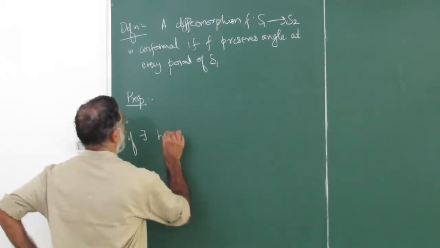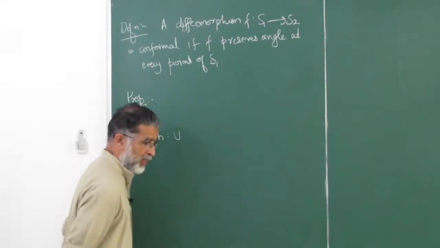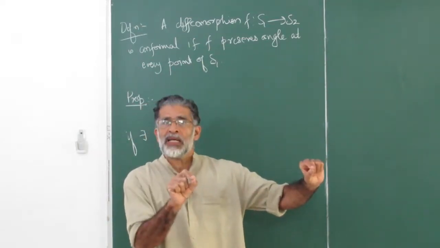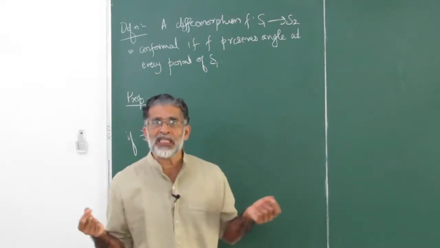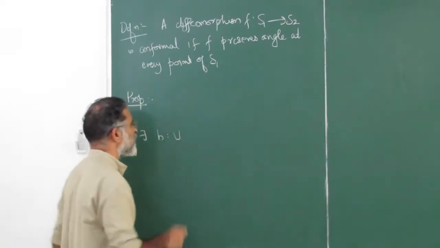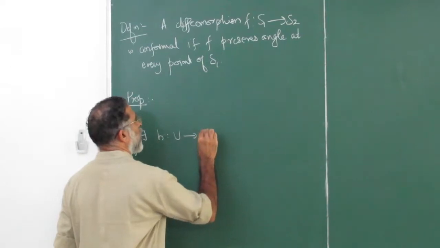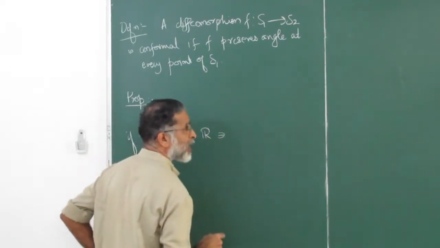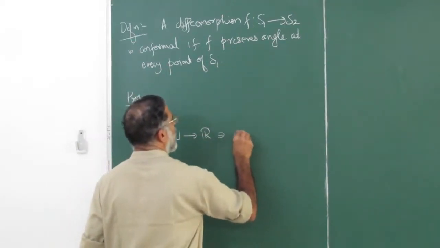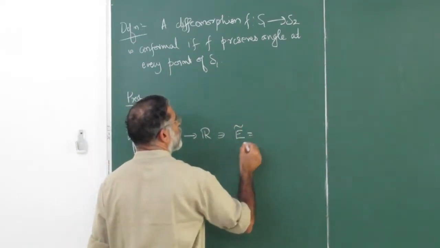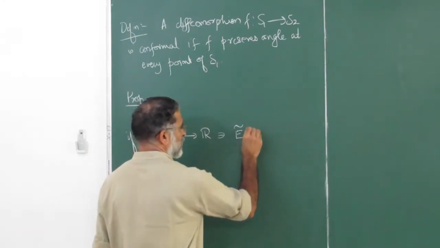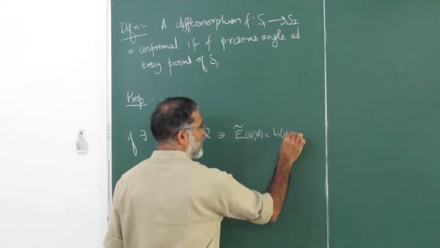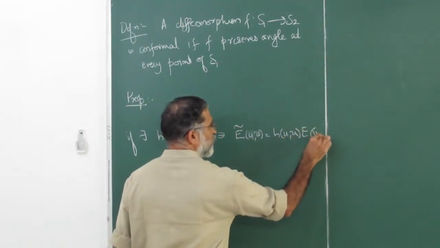So let me say, if there is a function, remember, the common factor that you take out varies from point to point. So what you have is a function H from U to R, a real valued function, such that your E tilde is equal to, I should be a little precise, E tilde at every point is equal to H(u,v) E(u,v).